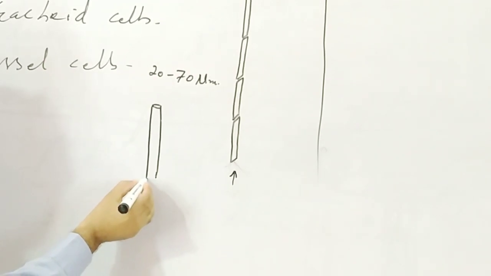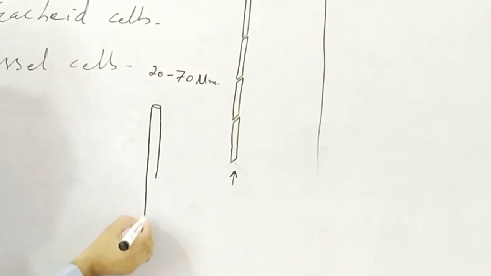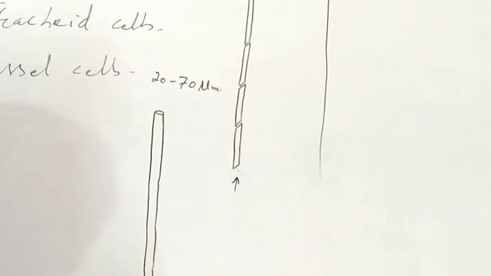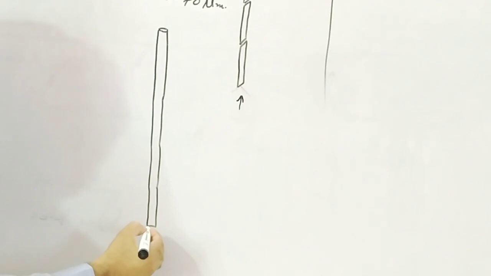Suppose this is one cell, and it ends here; there is no partition wall, and another cell starts. Many cells are placed end to end.